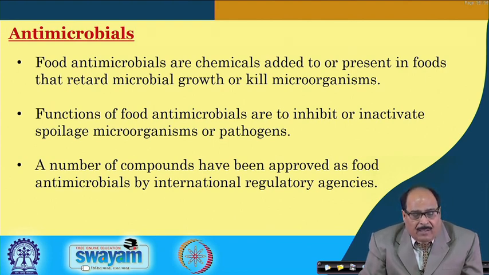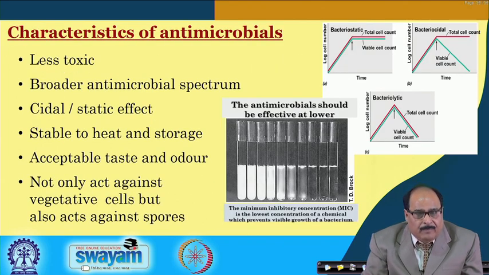Functions of food antimicrobials are to inhibit or inactivate spoilage microorganisms or pathogens, and a number of compounds have been approved by international regulatory agencies as well as regulatory agencies of various countries as antimicrobials for use in food.